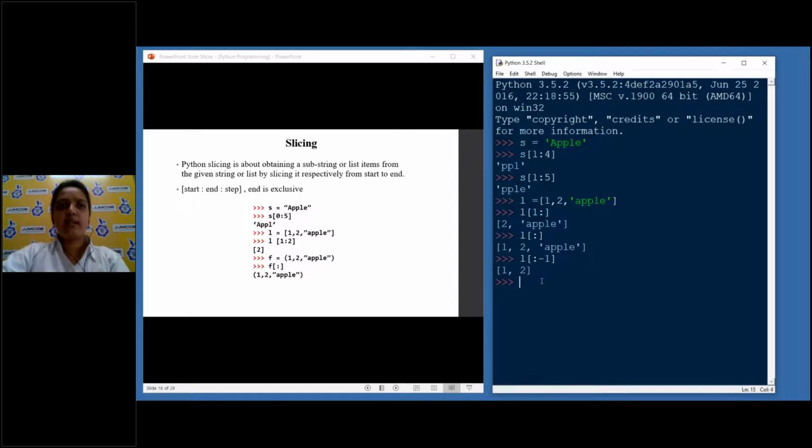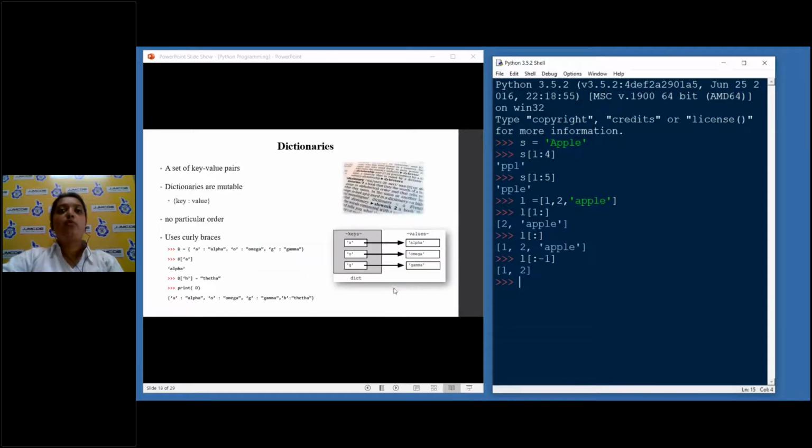This part can be a little bit complicated, so I'll move forward to dictionaries because of time constraints.